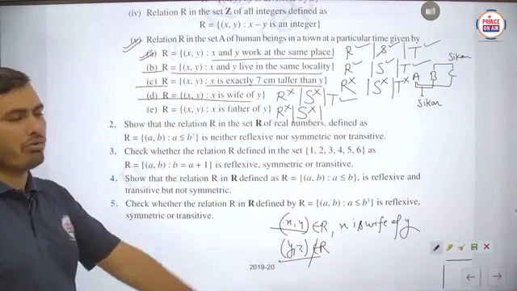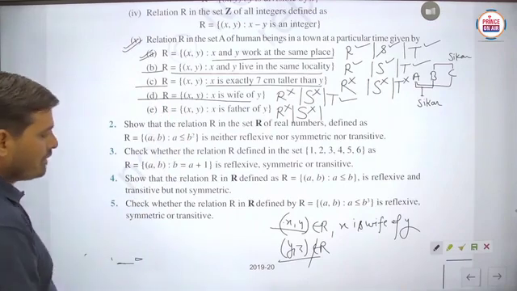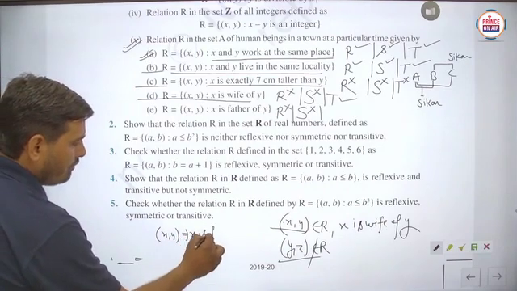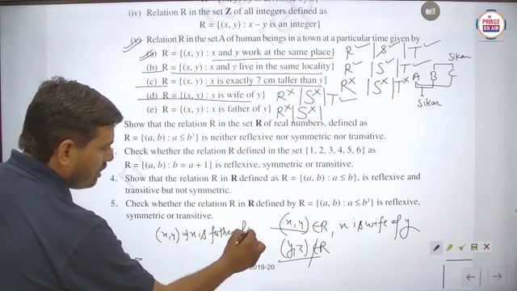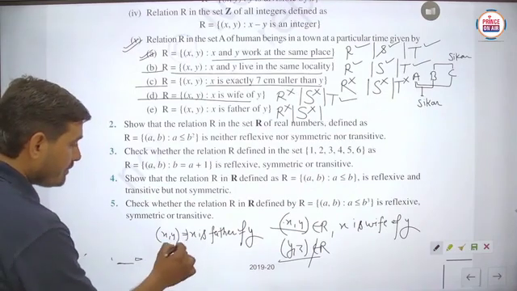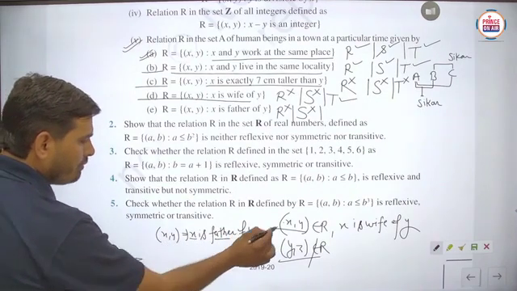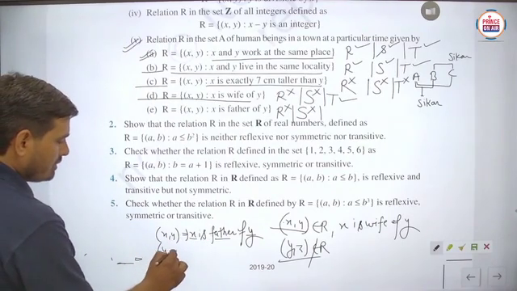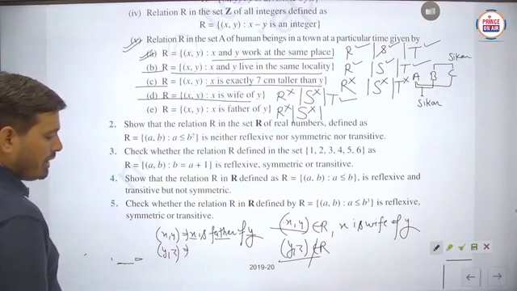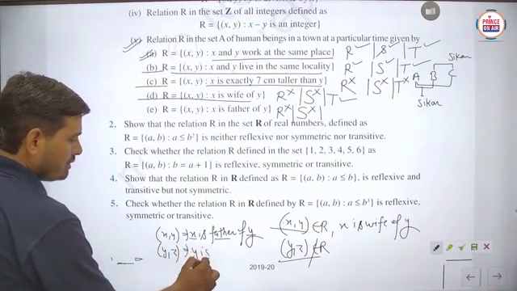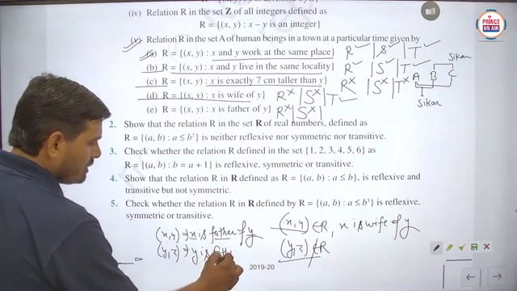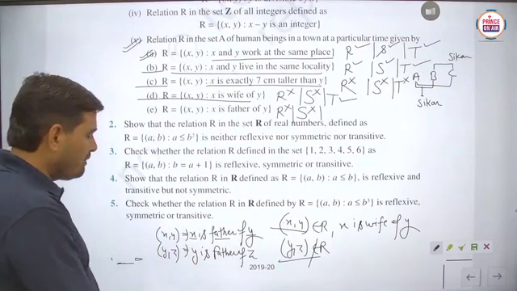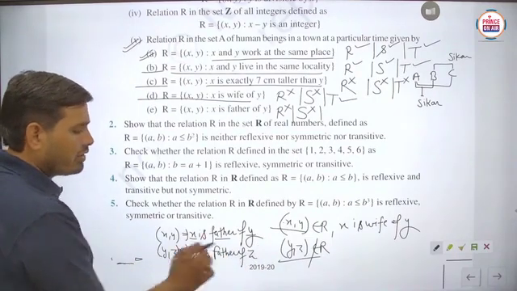But what can you say about the transitivity? So X is father of Y. So you can check here, (X, Y) implies X is father of Y. Means X is the father and Y is the son, suppose. Then (Y, Z) means you can say that Y is father of Z. Suppose it can be possible, X is father of Y, Y is father of Z, no problem.